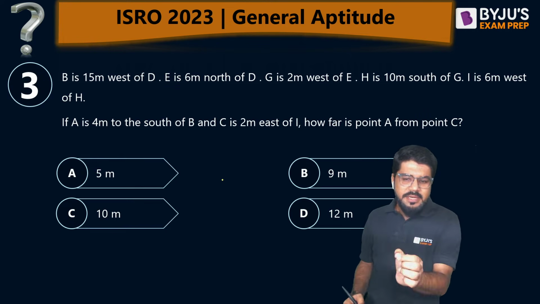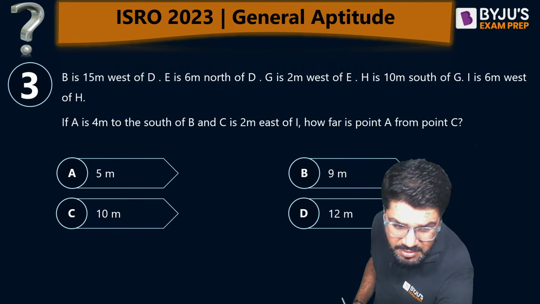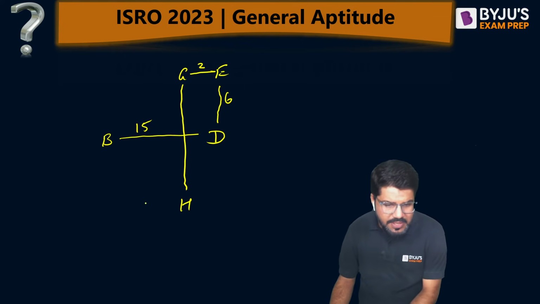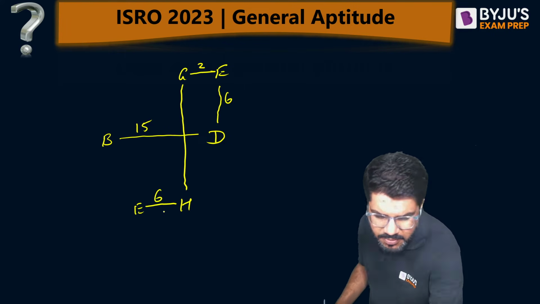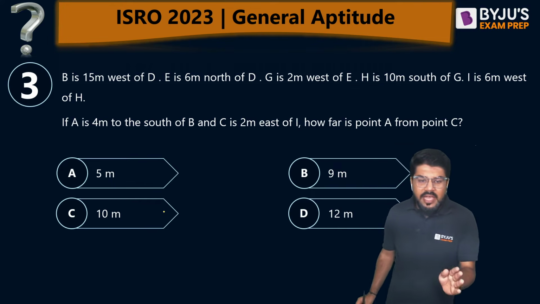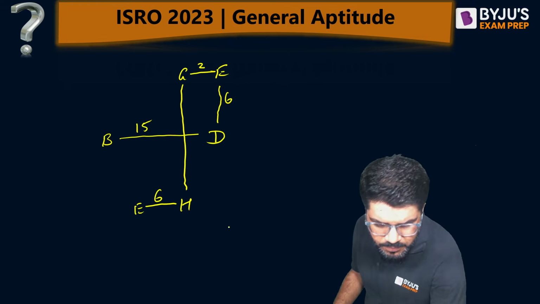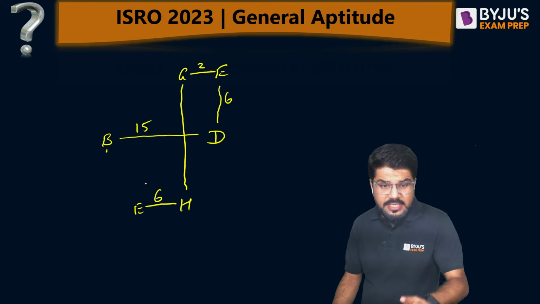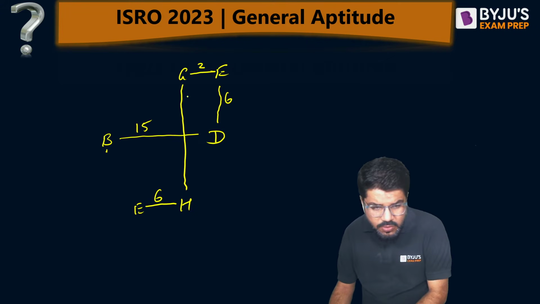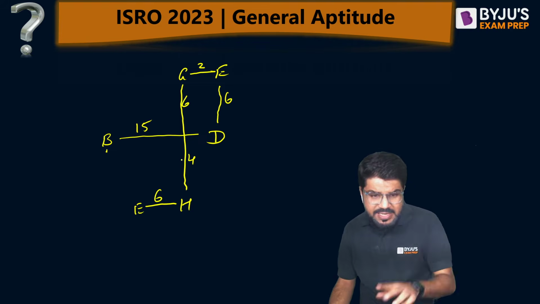E is 6 meter west of H again. West of H, 6 meter, I should be finding E, on the left side. Now A is 4 meter south of B. See, this was 10. So this is 6 and this is 4. Total 10 is 6 plus 4.